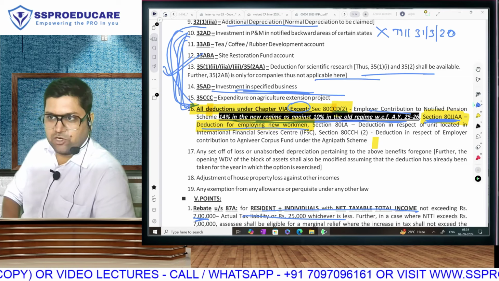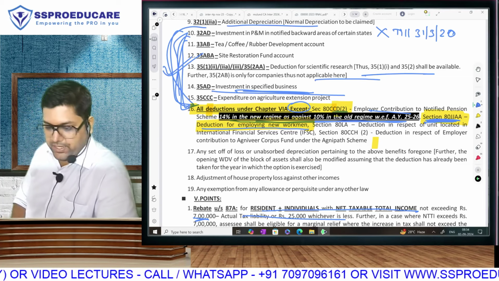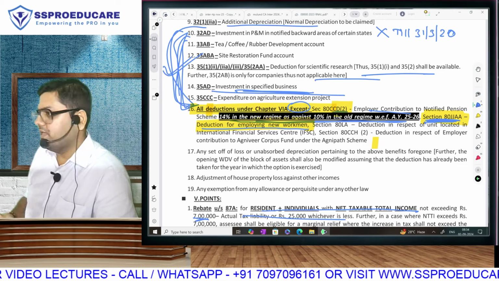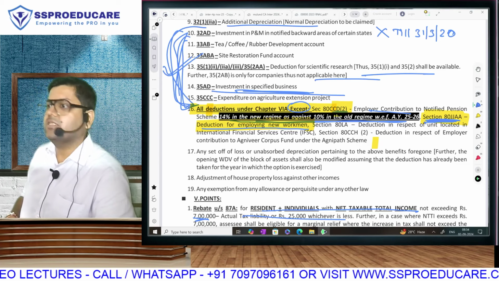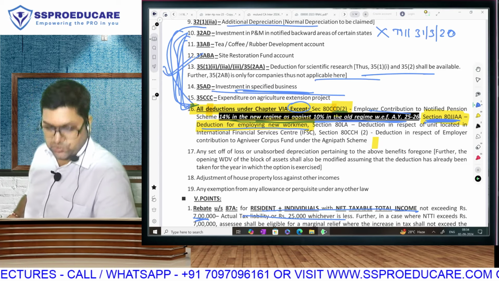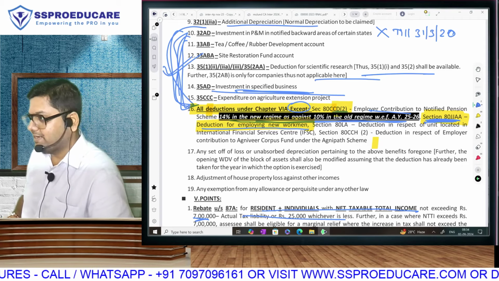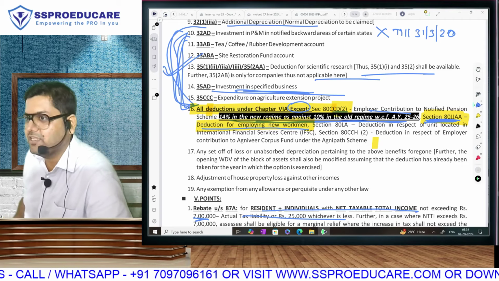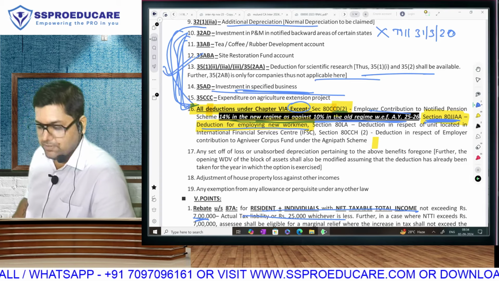And plus, this is generation of employment. So in any case, it is very, very important. Very frequently asked in exam. But of course, we'll learn the section only when we do Chapter 6. So you have more motivation now to attend that lecture also, because you do not remember anything from 80JJAA in any case. Padhai nahi tha to okay.